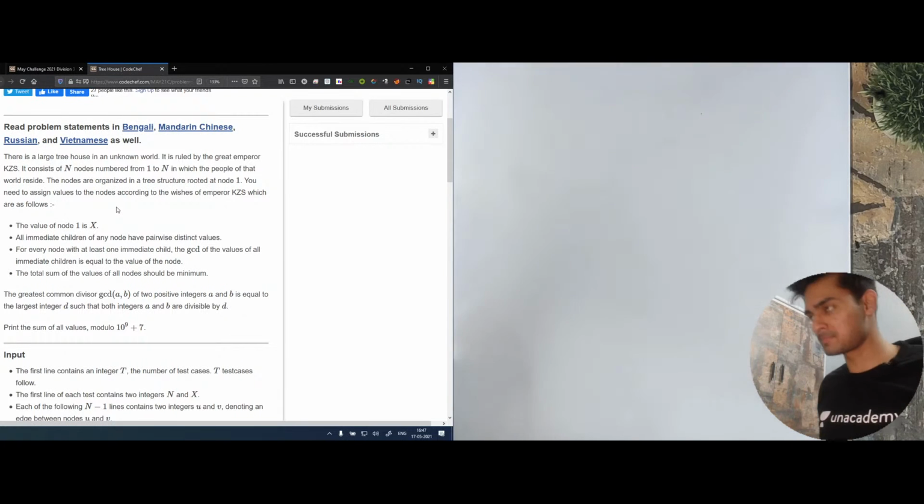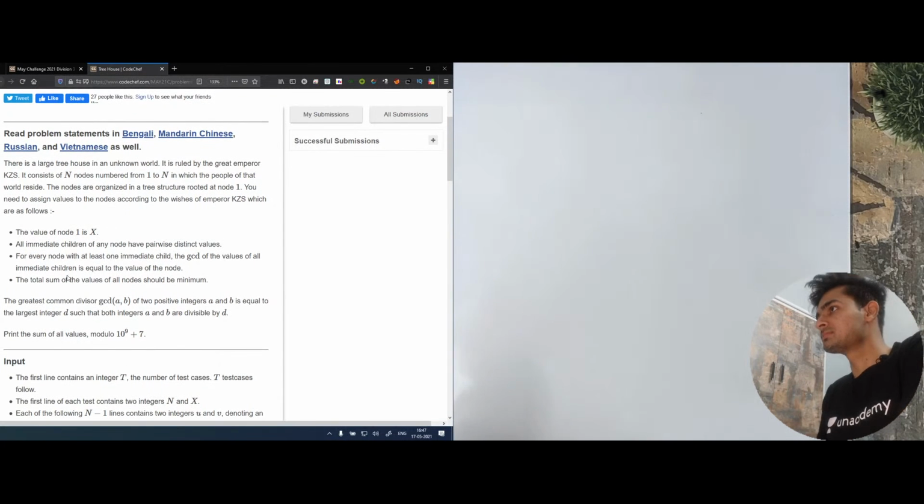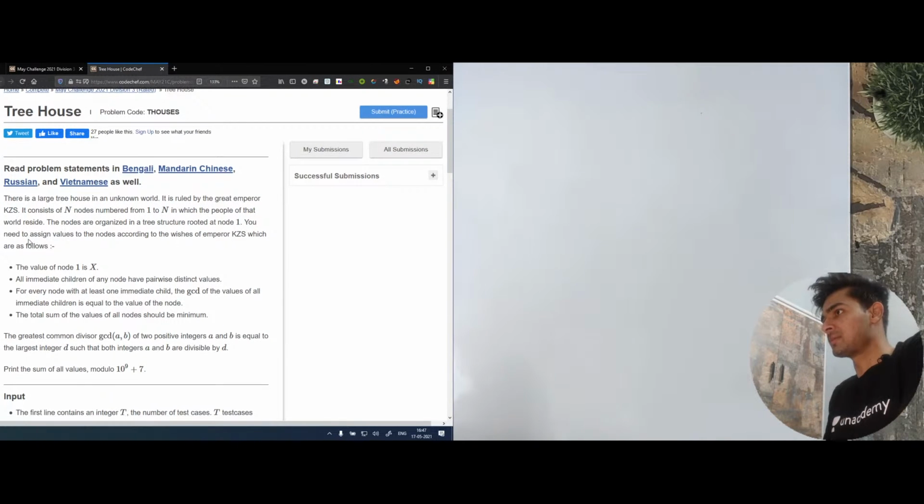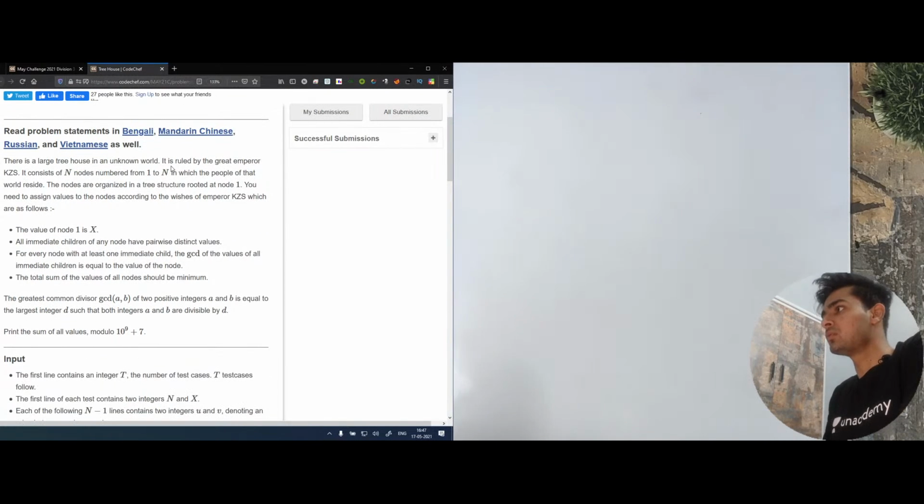Okay, let's look at the next problem now, which is Treehouse. This is a large treehouse in an unknown world. It is ruled by a great emperor KZS. It consists of n nodes numbered from 1 to n in which the people of that world reside. The nodes are ordered in a tree structure rooted at node 1. You need to assign values to the nodes according to the wishes of the emperor KZS, which are as follows.